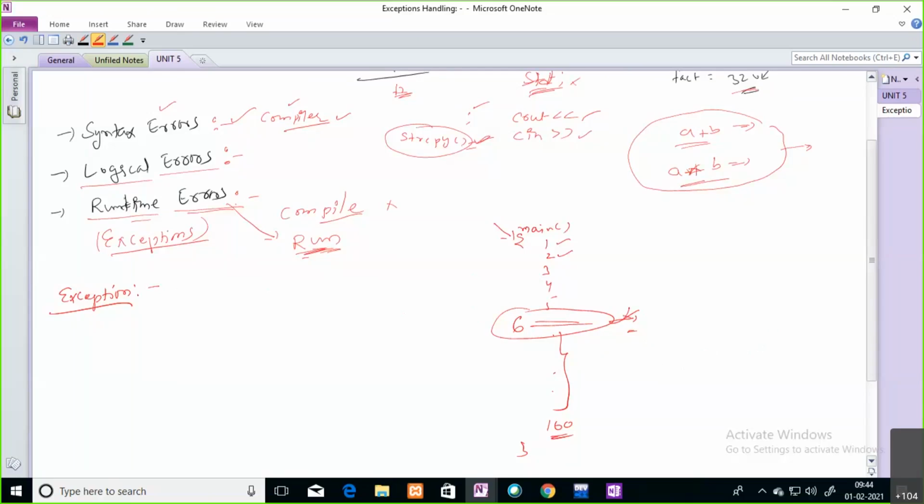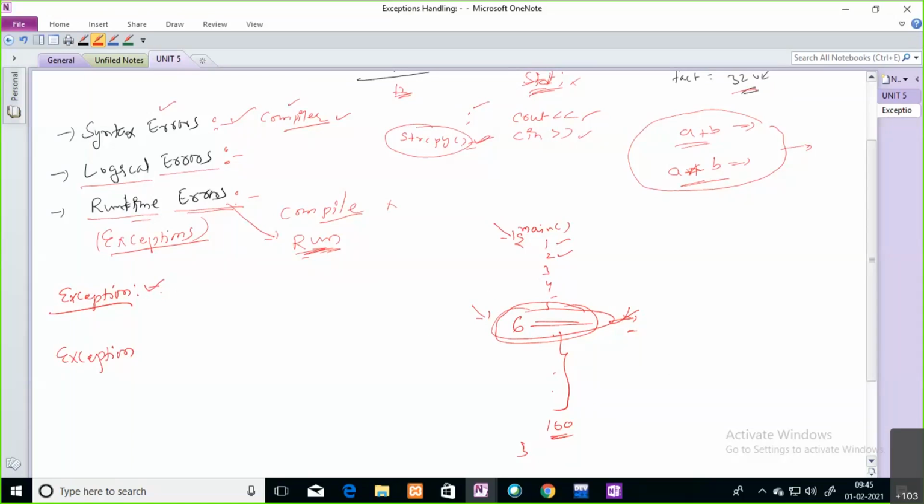Whatever runtime errors occur in your code, you can handle by using the exception handling scenario. The exception is a runtime error which occurs at the time of running your code.